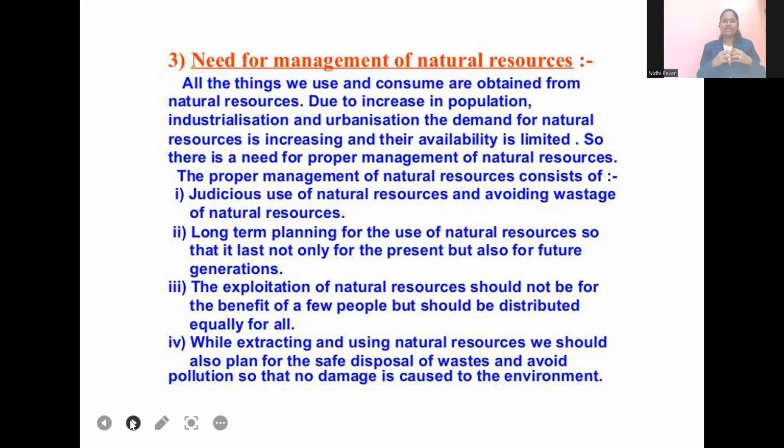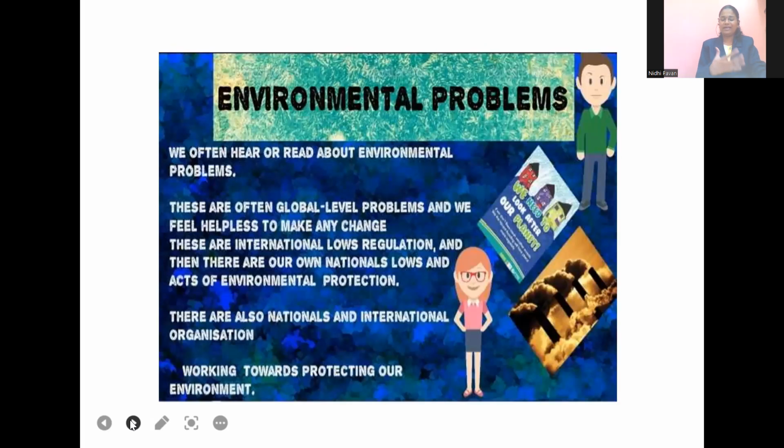While extracting and using natural resources, we should also think about safe disposal. We should not just dispose of the waste of natural resources carelessly. To minimize pollution, safe disposal is needed. Next, environmental problems. What are we facing? We often hear about environmental problems, for example, global level problems like global warming. And to regulate that, we have many national and international laws and many days, many missions.